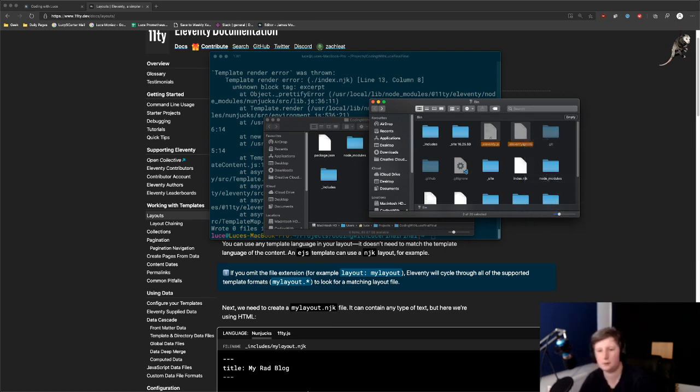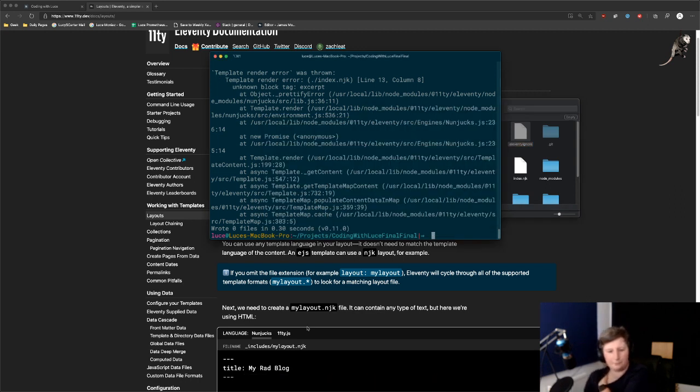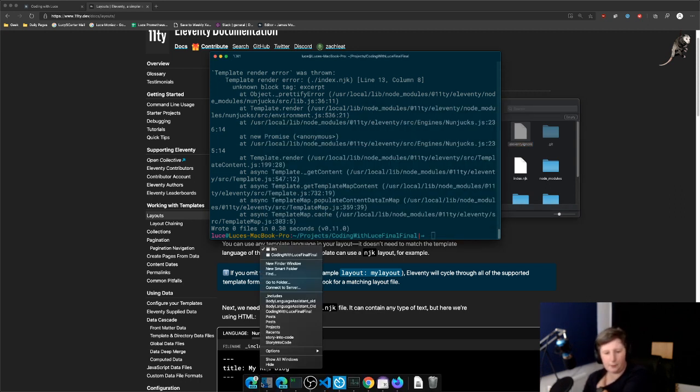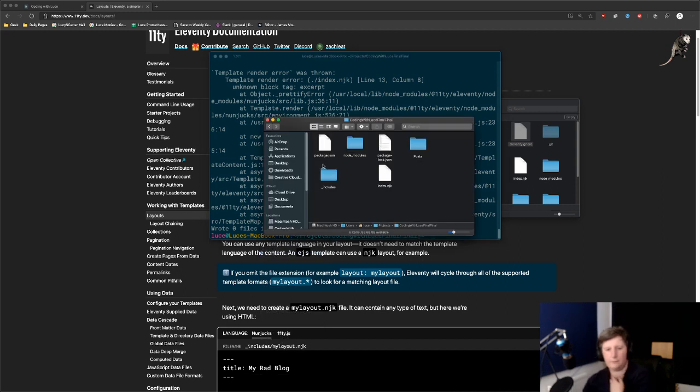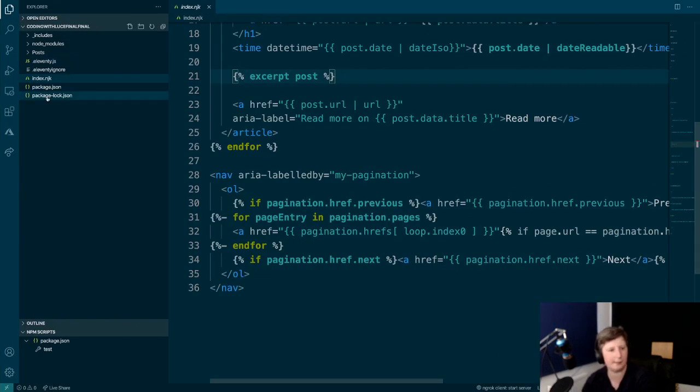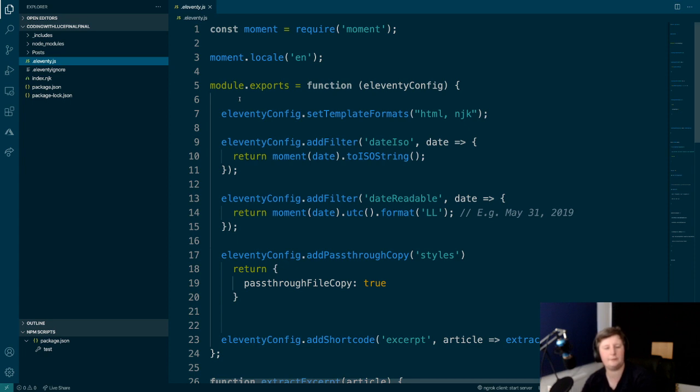So these are basics, config stuff for Eleventy that tells it how to do certain things. So that's what that date thing was talking about. So if we open up our folder again, let's go in here, I think. Right, yeah. As you can see, they look hidden because they're dot files, but we can have a look at them in here. So eleventy.js is what's doing that funky date stuff.